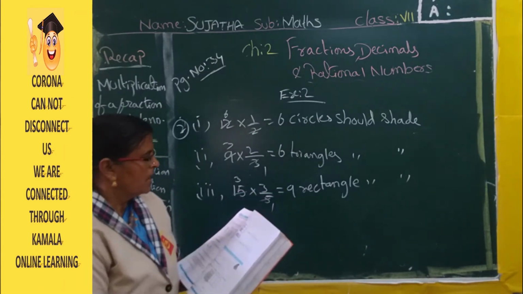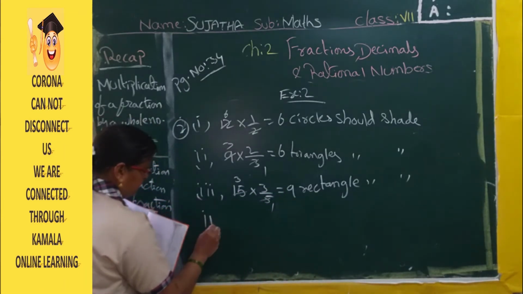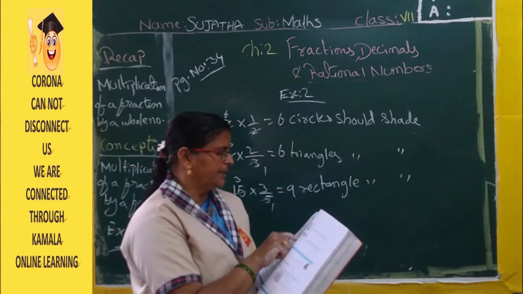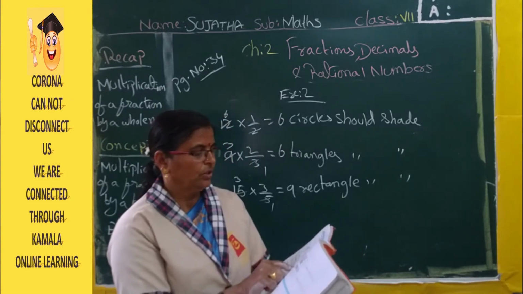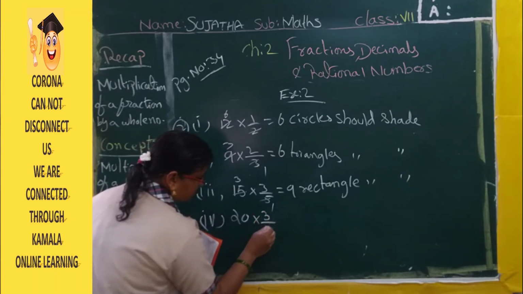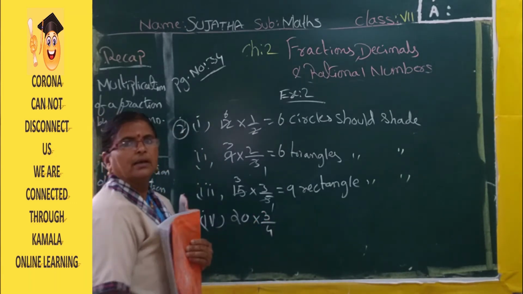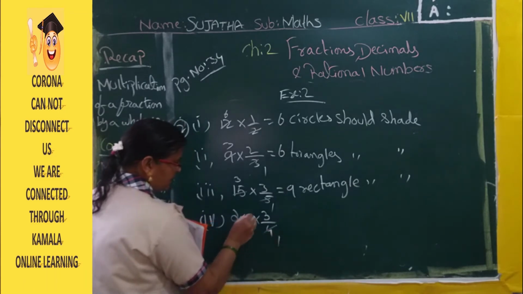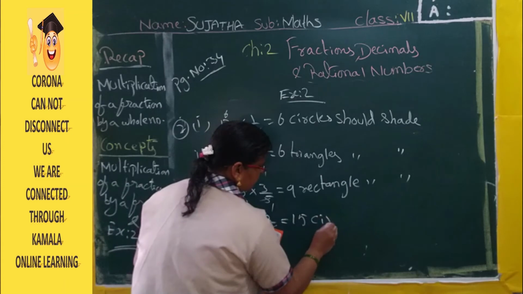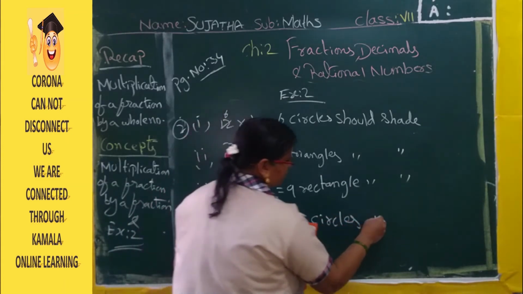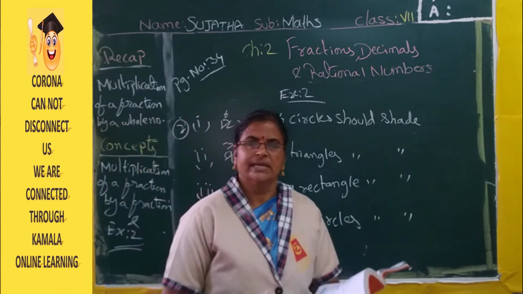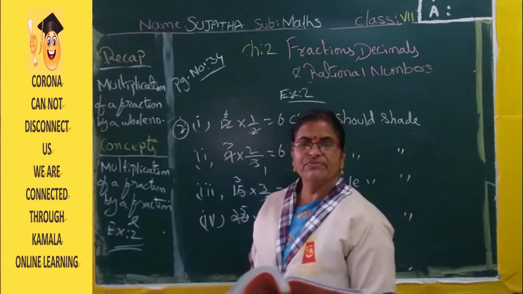Now fourth bit. In the fourth box, how many circles are there? Count 5, 10, 15, 20. Total 20 circles are there. In the total 20 circles, you should shade 3 by 4th part. That is 3 by 4. 4 ones are 4, 4 fives are 20. Now 5 threes are 15 circles. 15 circles should shade. Understood? So second sum, all the bits we did.